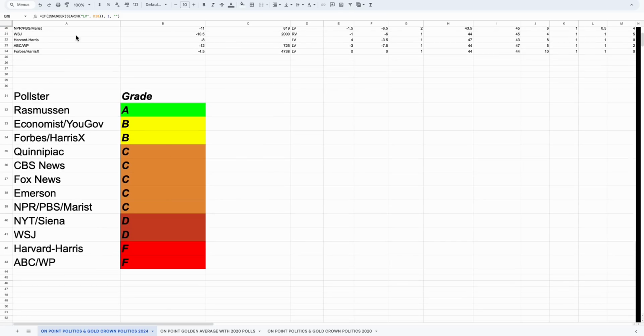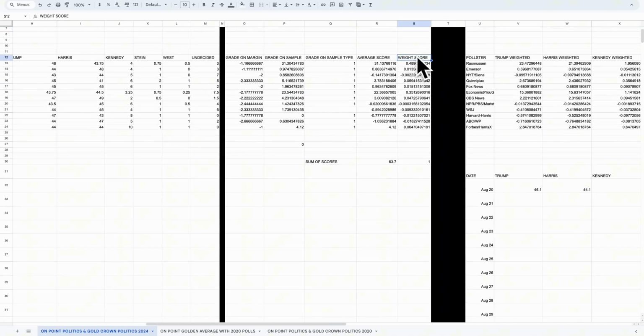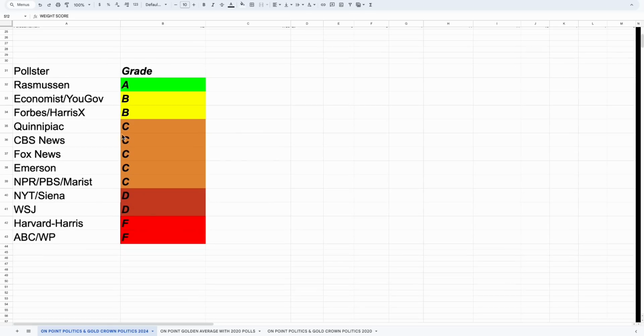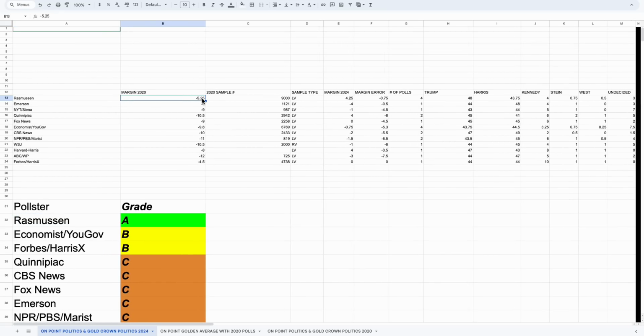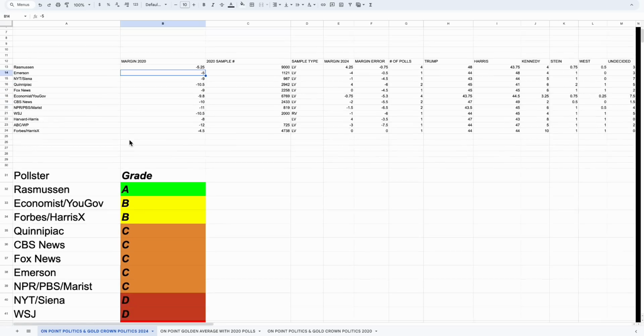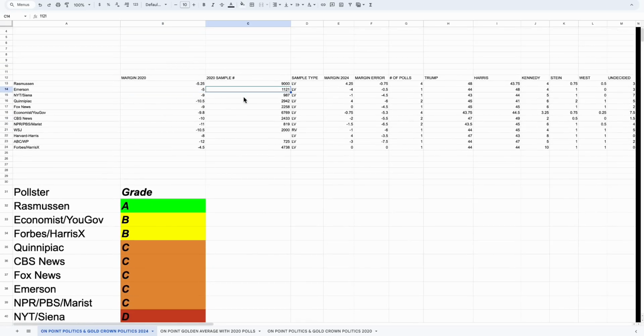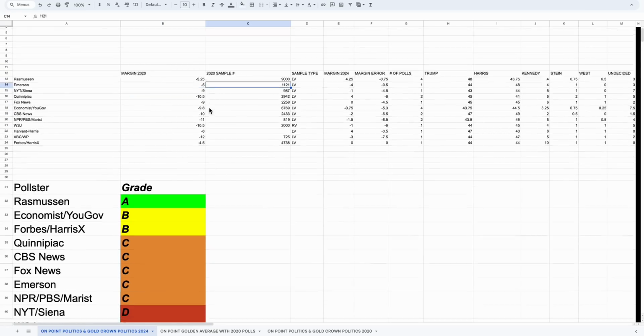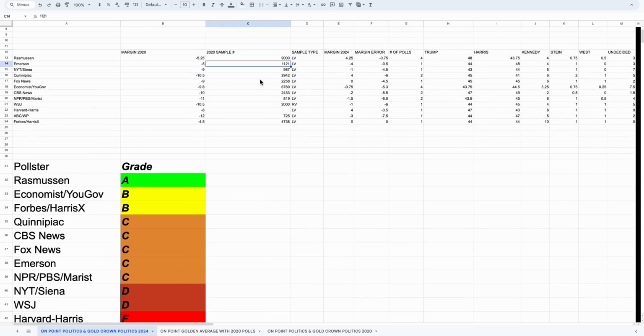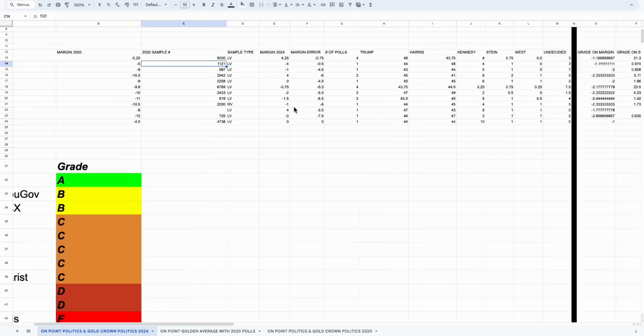And I've essentially asked ChatGPT to grade all of these numbers, and everything was graded on a scale. Rasmussen is the only A pollster here, Economist / YouGov, B. And it's funny because everybody says Rasmussen is a terrible poll, but it's not, guys. Their average in 2020 was spot on, plus 5.3 Biden. That's almost as close as you can get. Emerson was damn near spot on in the aggregate. Now, their sample size is a lot lower, hence why they are in the C aggregate. And they also only have one poll from the past month, so that's why, again, their weighting is lower.